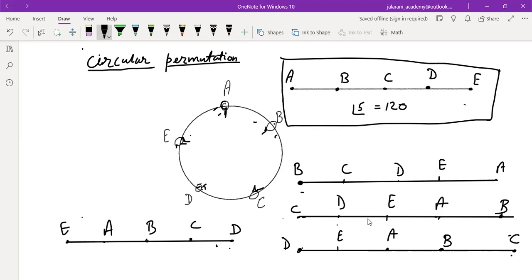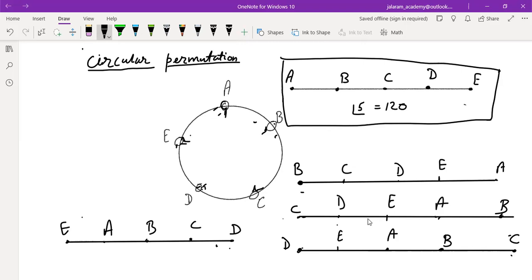So let's discuss one more example. In how many ways can 6 persons be seated around a circular table? So number of ways of arranging 6 persons: if in place of 4 we write 6, there will be factorial 6 minus 1. So there will be 120 arrangements. Understood?